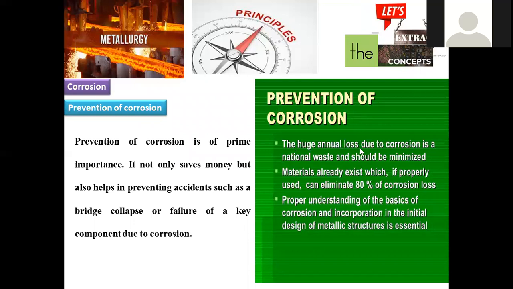What happens? Huge annual loss due to corrosion is a national waste. Why? Because extraction followed by molding followed by applying all the materials is a highly expensive process. Even for melting one metal, we require a specified kind of heating chamber. That is not possible in a general way.